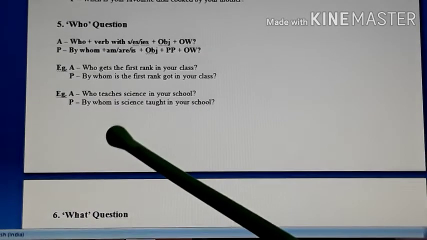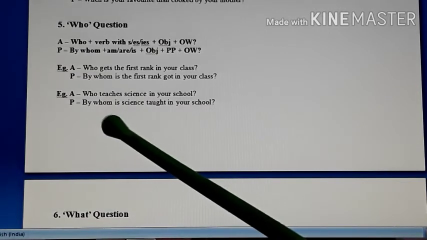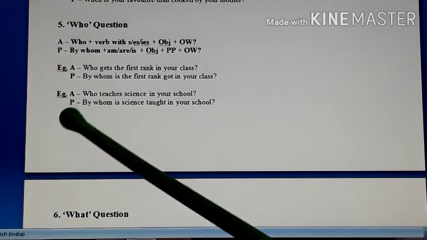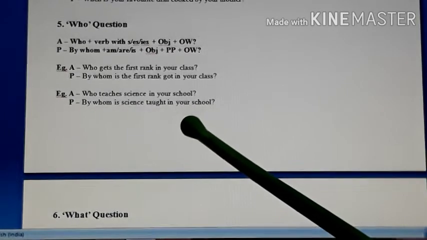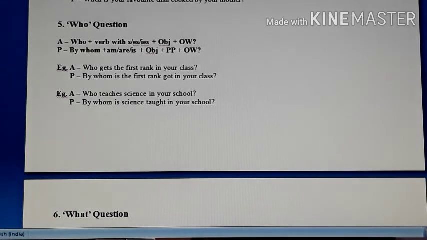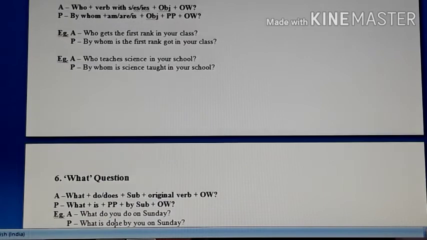So what is talked about here? What is taught? Science. Science is your object. So by whom is science taught in your school? So this way the passive of a who question is done. Okay, now just one more.